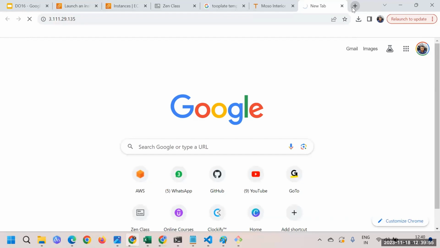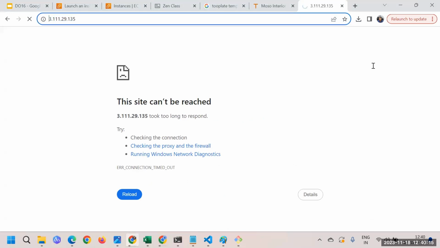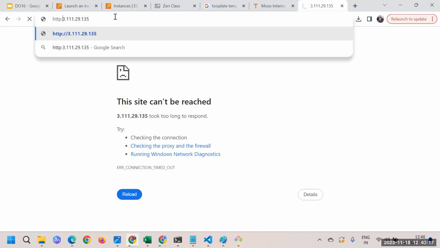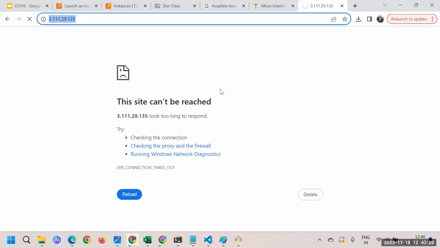I hope you guys know the answer. What is the reason here, guys? Why can't I get the website? Anyone? Someone says HTTP and the public IP, the full URL. No, it's one and the same thing. If I type HTTP like this and press enter, I'm still not getting it. It's one and the same thing. I'll tell you the answer.